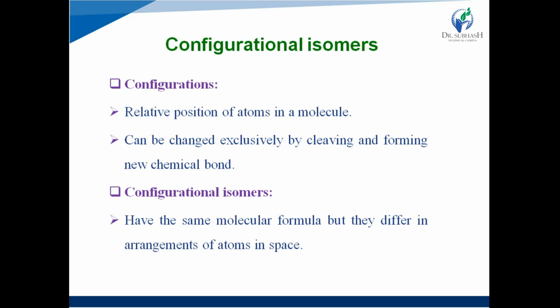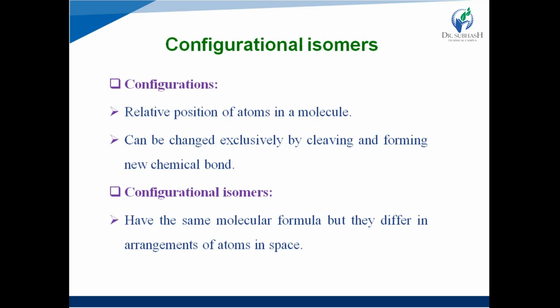Now, start with configurational isomers. In the previous slide, we have seen that stereoisomers have two types, conformational and configurational. First, we are going to discuss configurational isomers. So first of all, what is configuration?